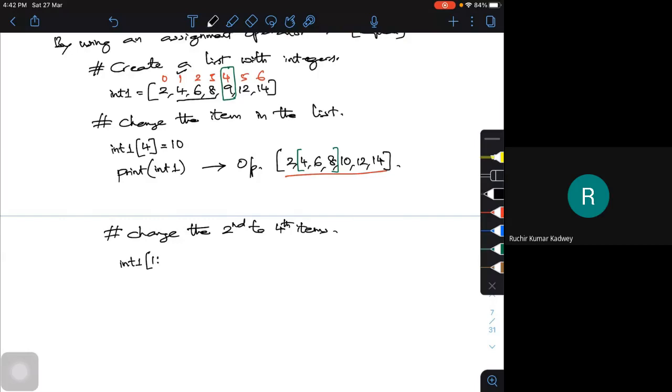I want to change second to fourth. That means 0, 1, 2, 3. So the exclusion is 4. Int 1, 1 to 4. I want to change 4, 6, 8 to some numbers, 3, 5, 7. And now if I try to print int 1, what will be my output? My output will be 2, 3, 5, 7, 10, 12, 14.